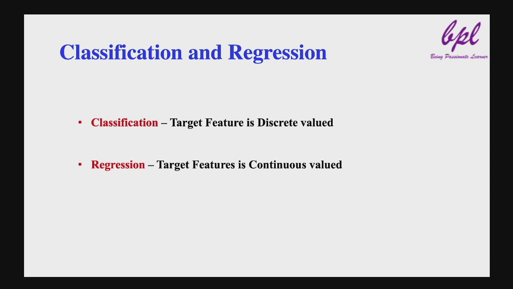The example which we have discussed earlier is an example of classification because the value of enjoy sports feature is discrete, as the possible values for it are either yes or no. Consider we want to predict the height of a person when weight and BMI are given. Then the task will be a regression task as the height of a person is continuous valued.